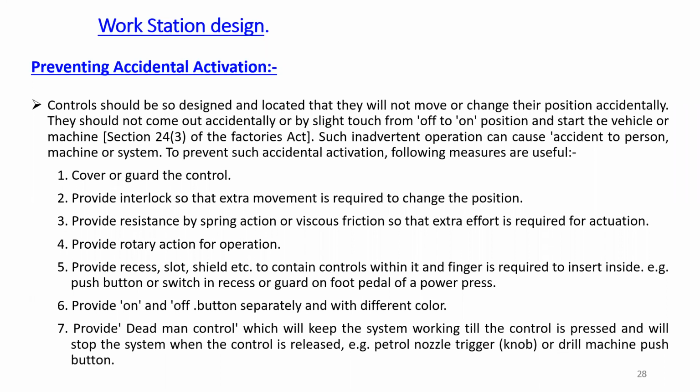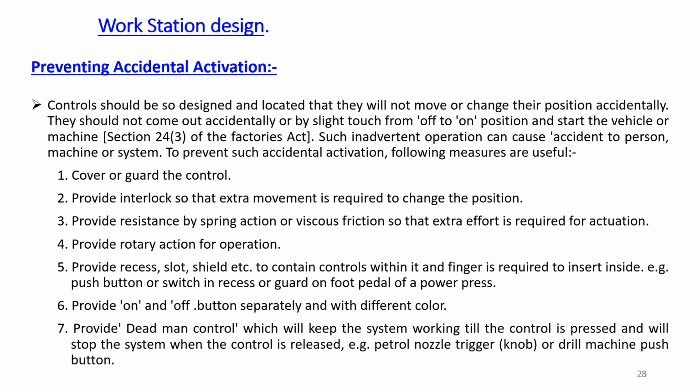Then provide on and off buttons separately and with different colors. We can observe these types of buttons on motors. The green push button indicates the on condition, and for off we can use the red push button. Likewise, we can avoid accidental activations.